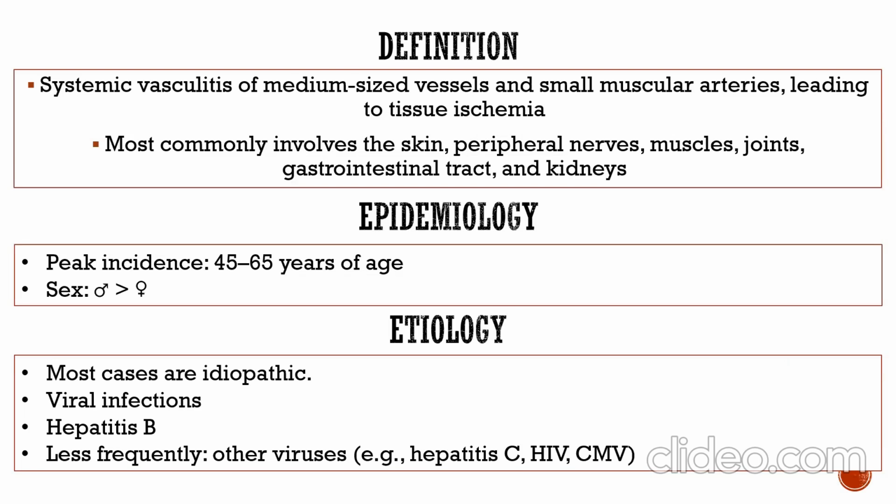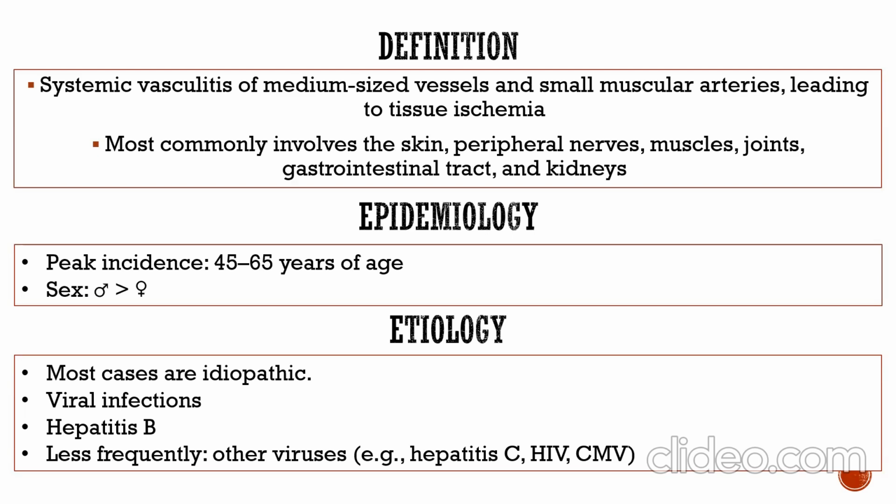It's a systemic vasculitis of medium-sized vessels and small muscular arteries leading to tissue ischemia. Most commonly involves the skin, peripheral nerves, muscle, joints, gastrointestinal tract, and kidneys.